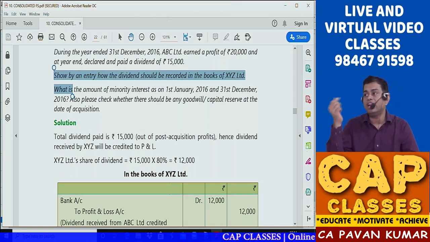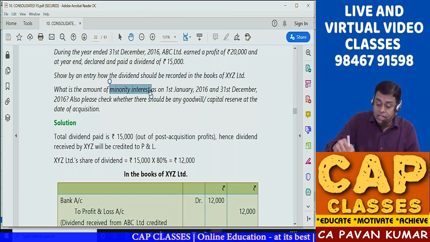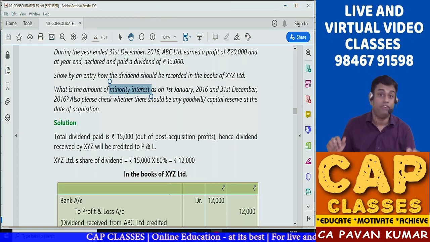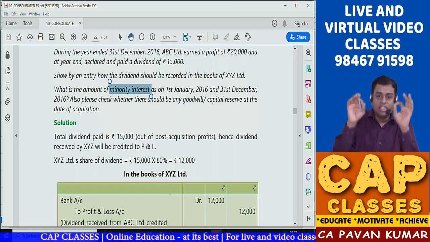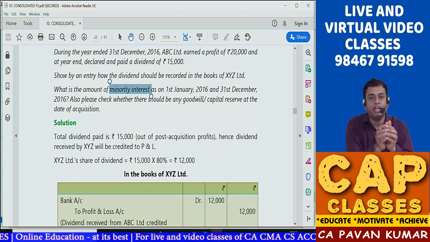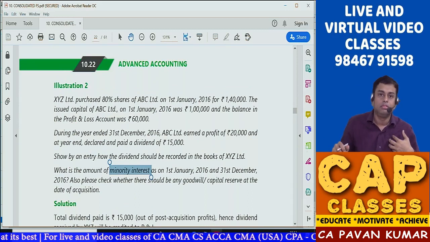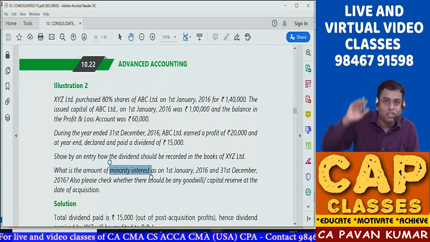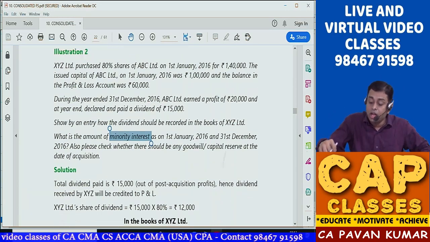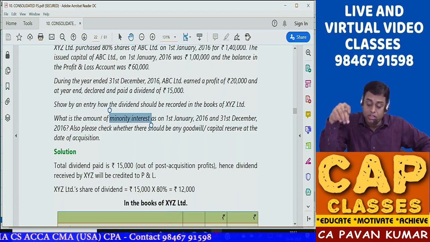That already we have done. Then what is the amount of minority interest? Pawan sir, we don't know what is minority interest. Simple. Out of 100 rupees of subsidiary company, what is mine? 80%. It is given in the question. So 20% belongs to outsiders. That is minority interest, on 1st Jan 2016 and 31st December 2016.